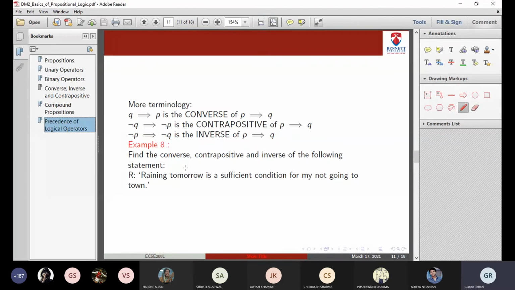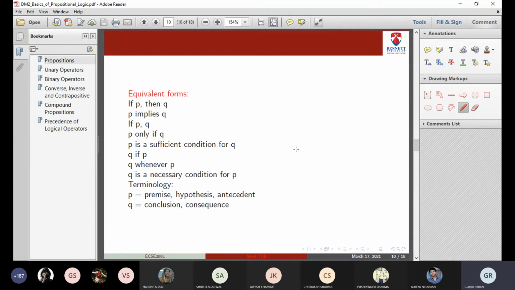Okay, so if that is fine, we can move to the next slide. You should know these eight forms. If P then Q, I'm repeating, P implies Q. If P, Q. P only if Q. P is a sufficient condition for Q. Q if P. Q whenever P. Q is a necessary condition for P, right?